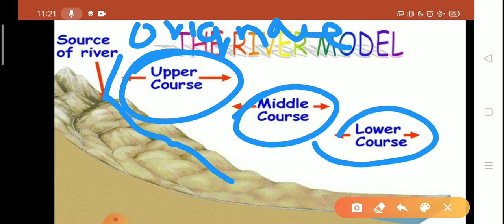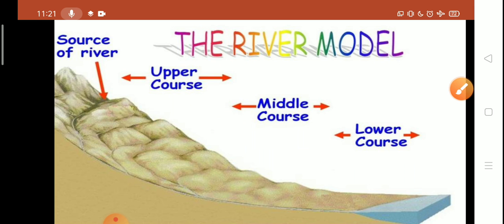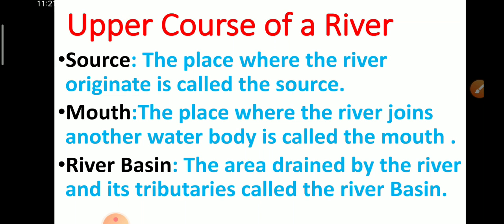And in middle course, the plains and the gentler slopes are there, and the speed of river is slow. And in lower course, the river flows in a very wide manner. So this is the river model, and it describes the three stages of river.